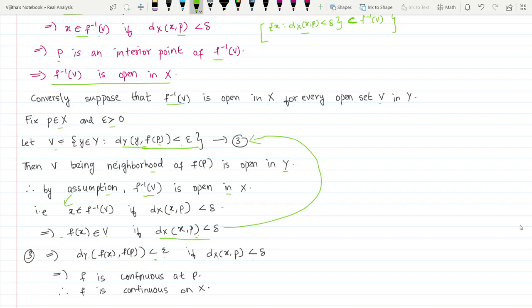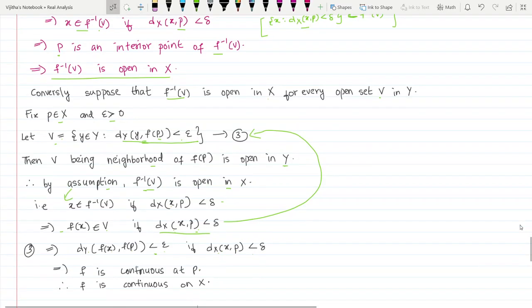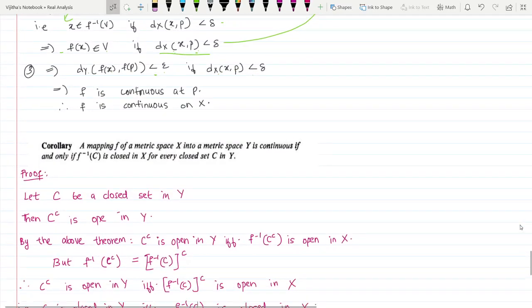Now p is an arbitrary point. So from here it follows that f is continuous on X. Okay, so we have proved that f is continuous on X if and only if f inverse of V is open in X for every open set V in Y. Okay, so it's a very important theorem.